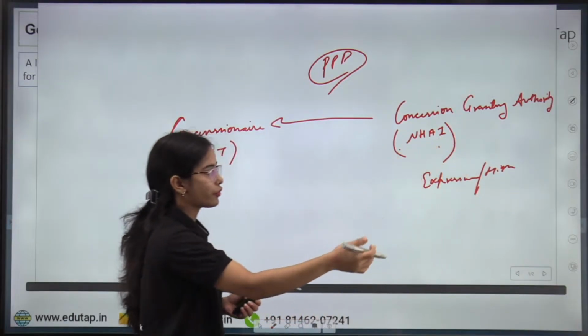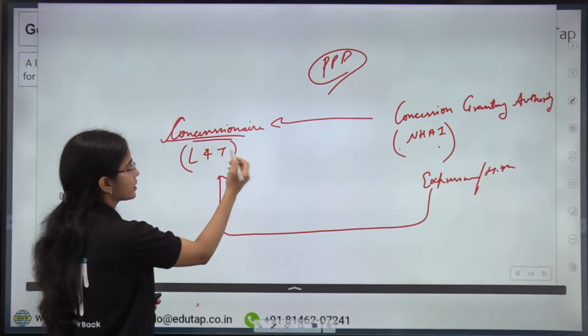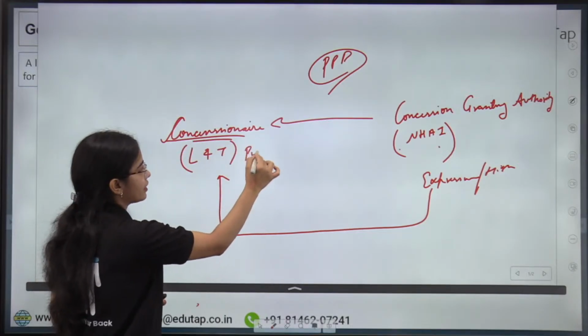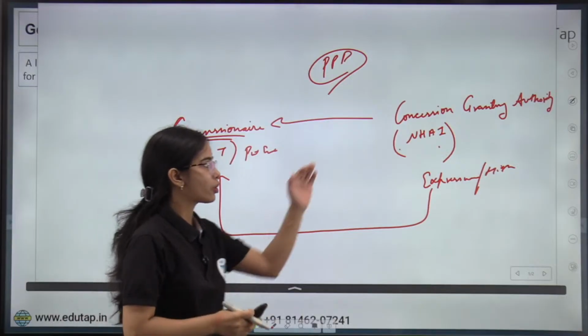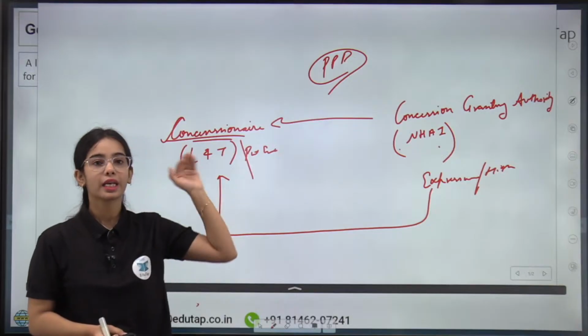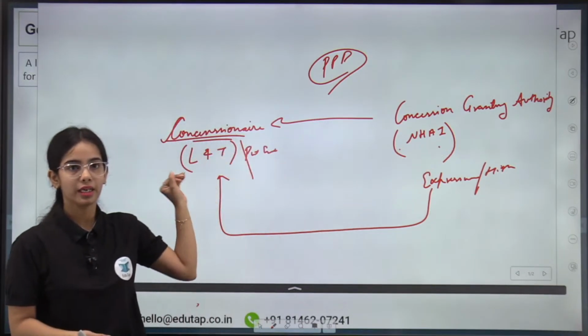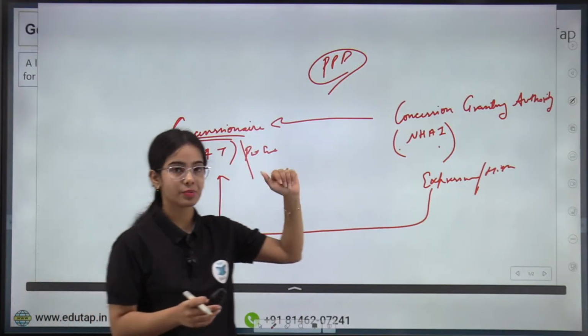The National Highway Authority of India is connecting with L&T, that is the concessionaire, the private entity. So the National Highway Authority of India is connecting with L&T for this expressway project. L&T has won the bid, and that's why the National Highway Authority of India and L&T will work together on this expressway.